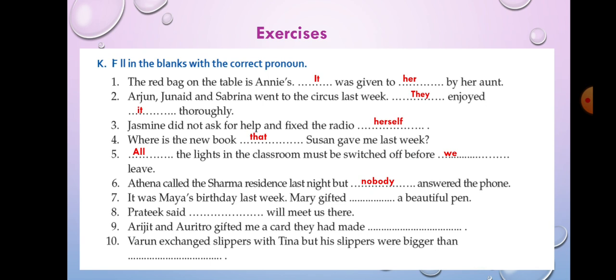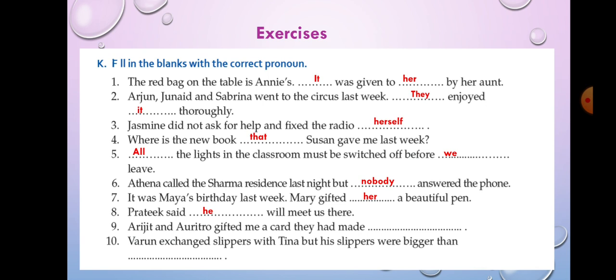It was Maya's birthday last week. Mary gifted her a beautiful pen. Why have we written her? Because she is a girl. For boy we will use his, and for girl we will use her. Pratik said Dash will meet us there. Again here Pratik is a boy, so he will meet us there.